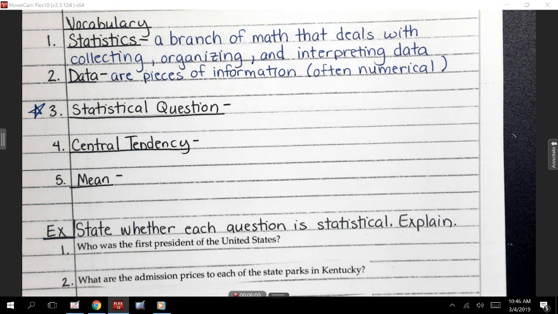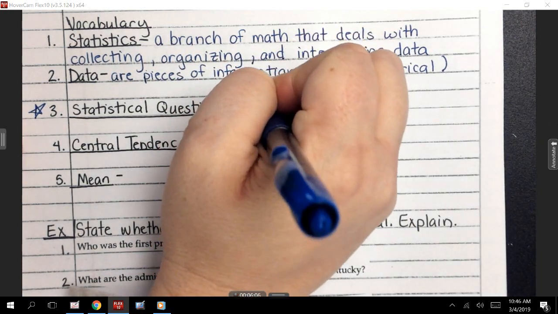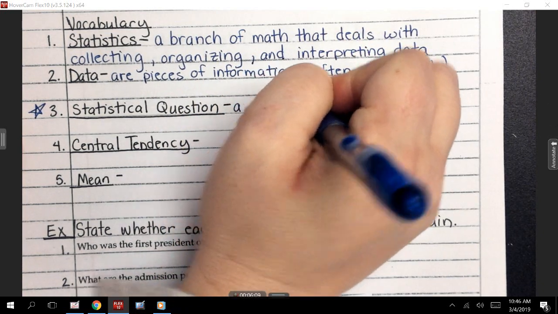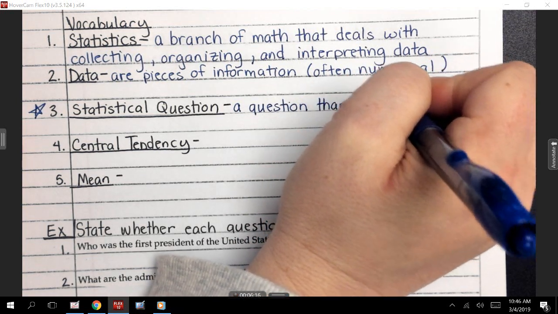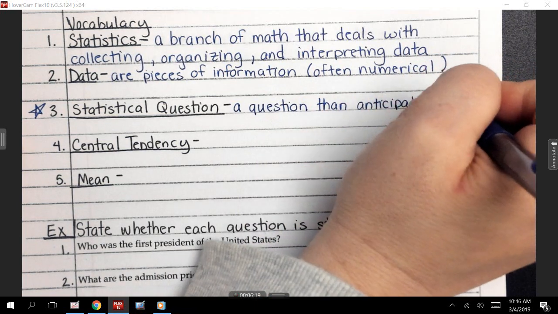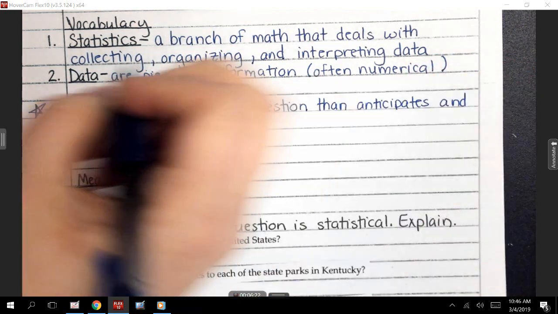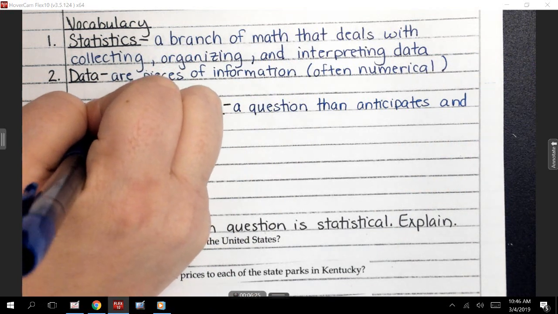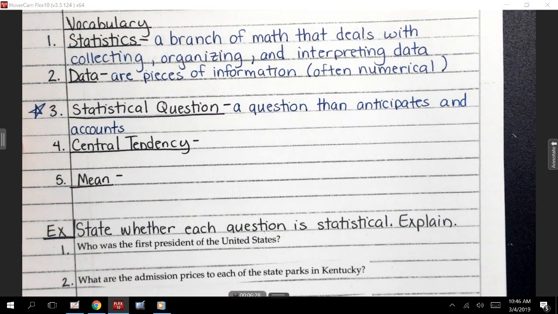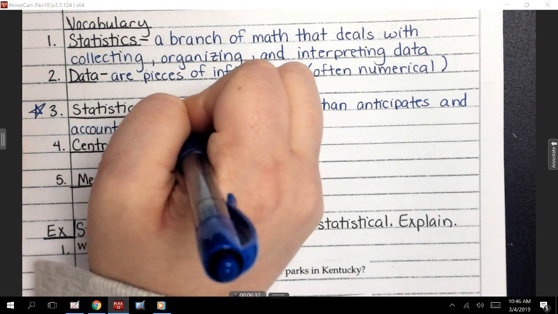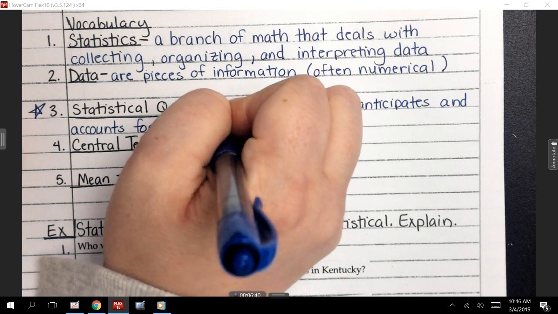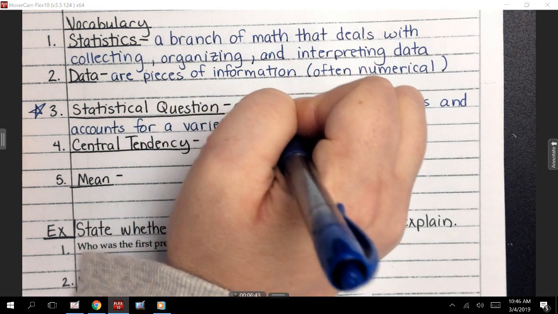A statistical question is obviously a question that anticipates and accounts for a variety of answers.